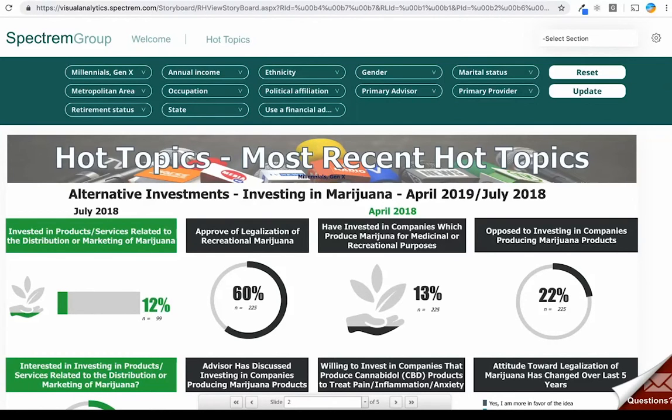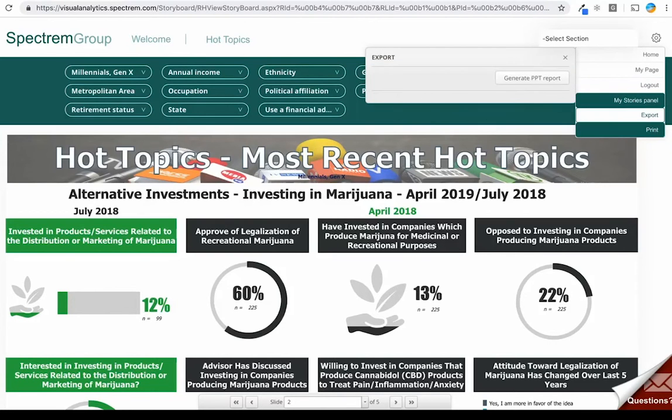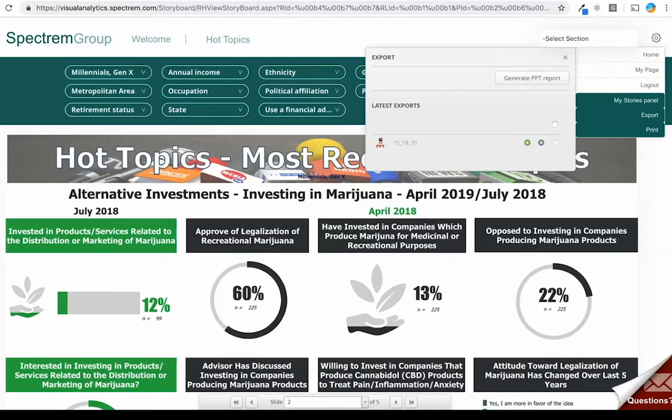One of the really interesting parts about Spectrem's Visual Analytics is the ease with which you can export data. By that I mean all you have to do is go over here and click on the Export button and then generate PowerPoint report. Depending on the speed of your computer and your internet connection, it takes anywhere from 30 to about 90 seconds to actually have the ability to extract the data that you just filtered down by Millennials and Generation X, or whatever filter you chose to utilize, open the file in a separate zip, and then open it right in PowerPoint.